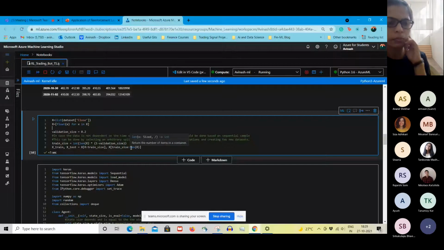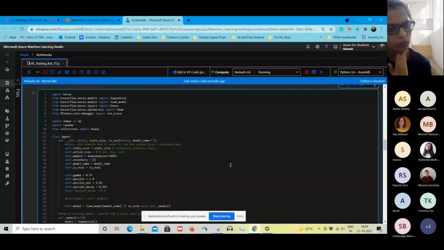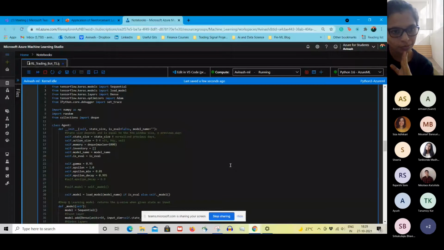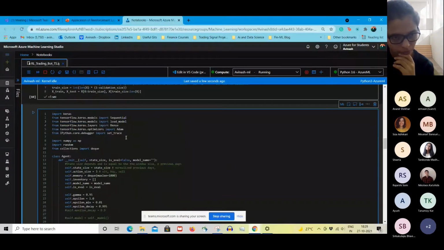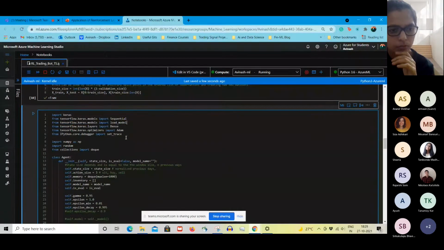Now here is the most complicated part. Not very complicated, but it could get a bit overwhelming when we are seeing it for the first time. There are basically three things that we discussed in the presentation. First, we want to create an agent, second, we want to create an environment, and third, we want to create a deep Q learning model which can take the state input and tell you what action you should perform.